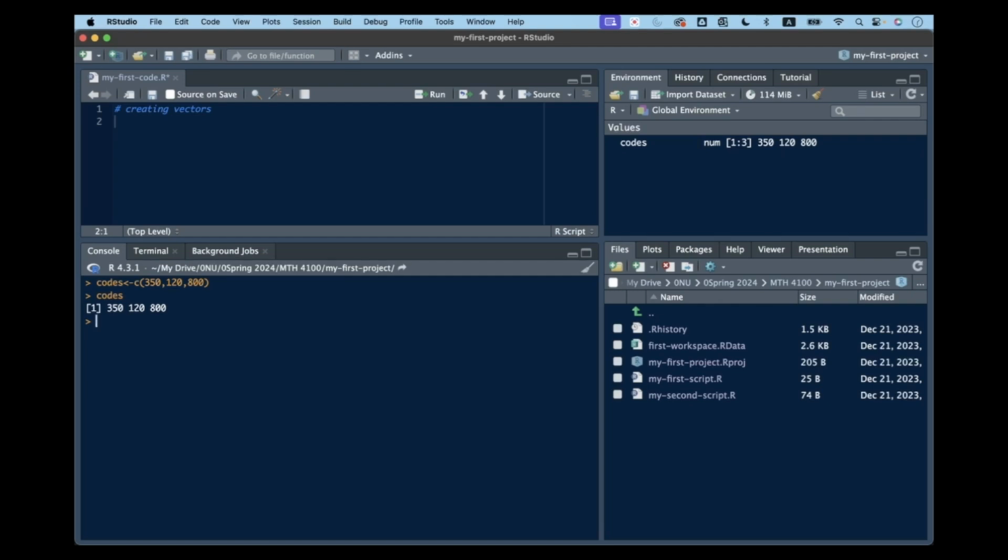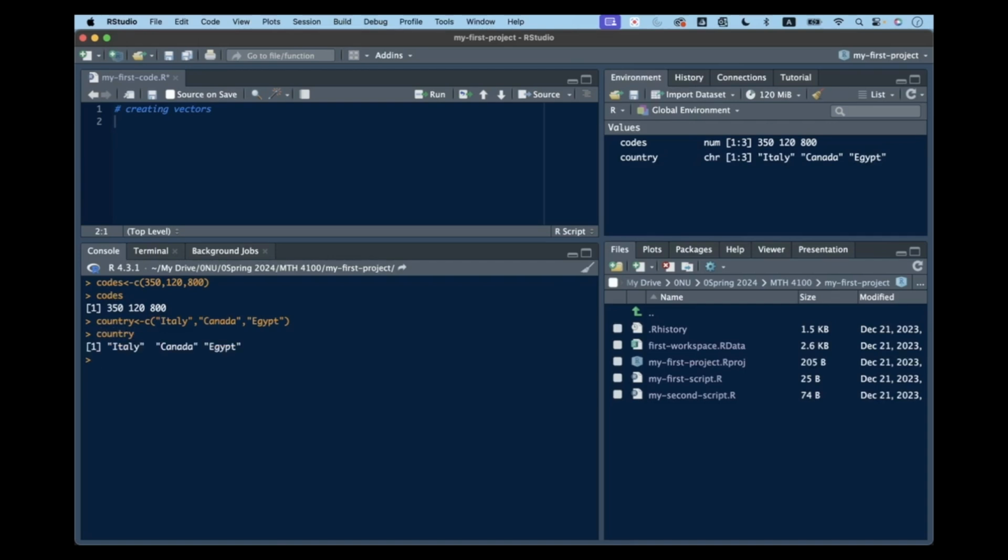We can also create character vectors. Let's call it country. Assign the name country, c, Italy, comma, Canada, comma, Egypt. Note that I'm using quotations. We have to use quotes if we want to use characters. If you want to use numeric values, there's no need to use quotes. If you include quotes in the first one, R is going to read them as characters.